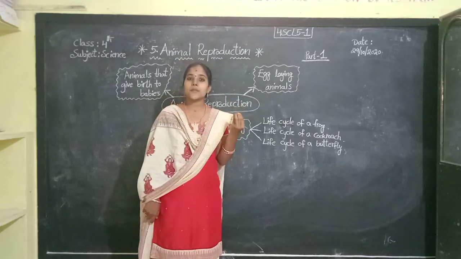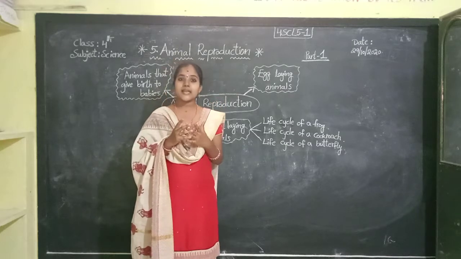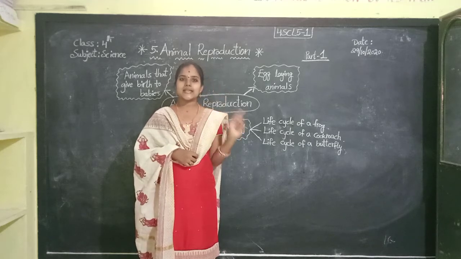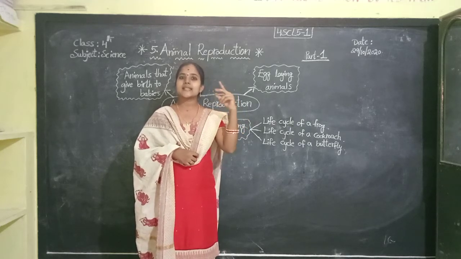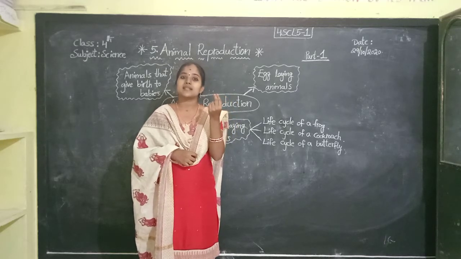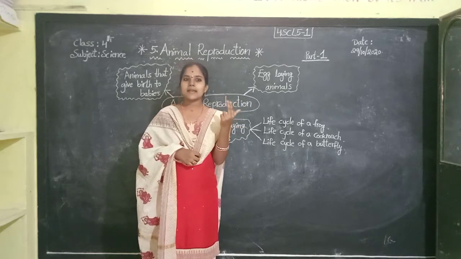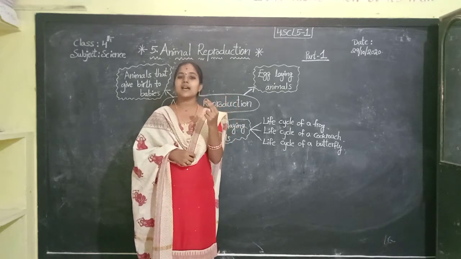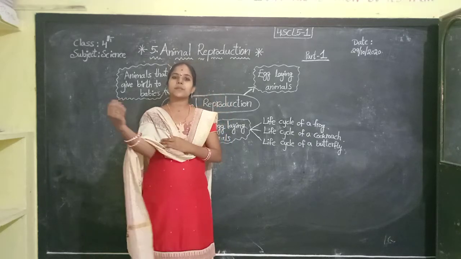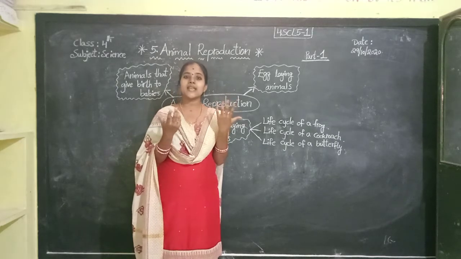After the pupa bursts the cocoon, a beautiful butterfly comes out. Okay, children, butterfly has 4 stages in its lifetime. First, the egg changes into a larva. The larva of a butterfly is called caterpillar. The caterpillar changes into a pupa. The covering of pupa is called cocoon. After the pupa bursts the cocoon, a beautiful butterfly comes out.